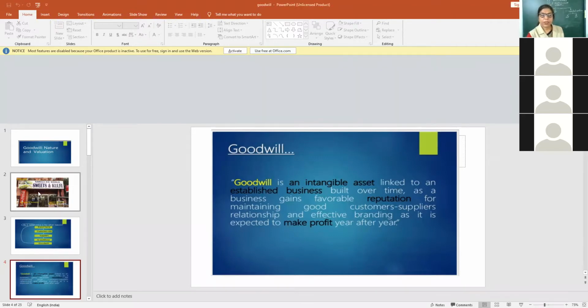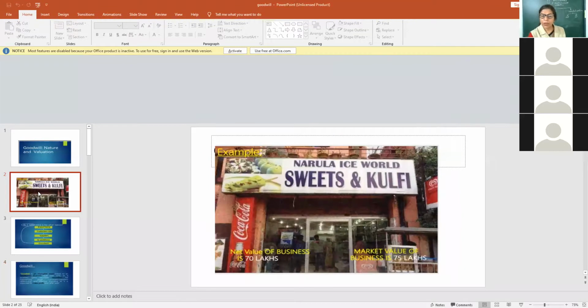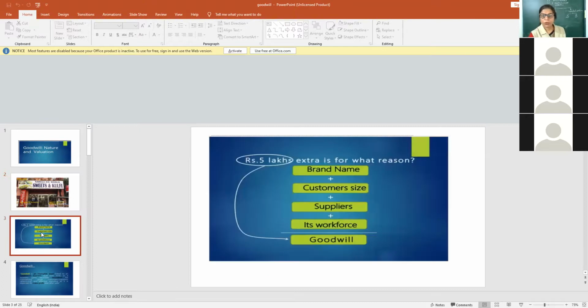In the market there are various products which people can follow blindly. So goodwill means brand name, more customers, favorable suppliers, a better congenial workforce or work environment. So there will be extra profit earning capacity, which is known as goodwill.